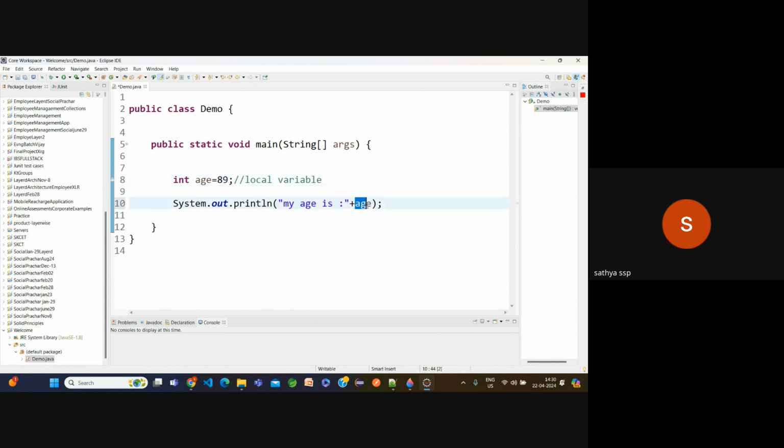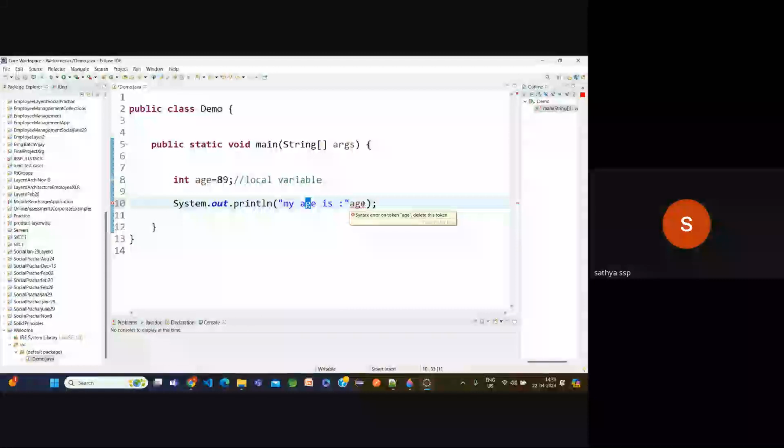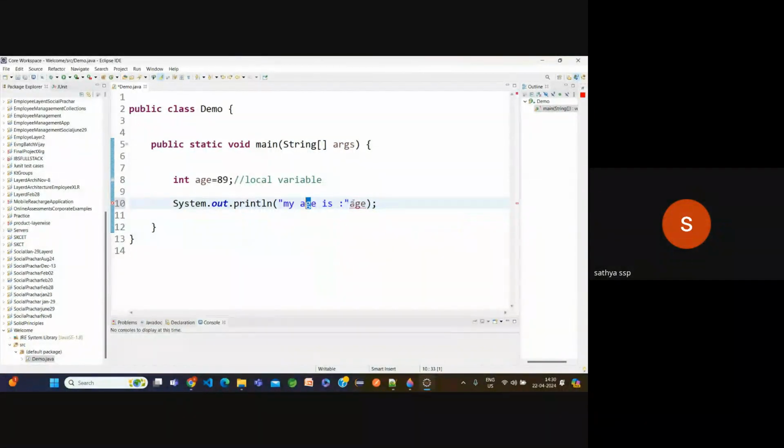In the age variable we have 89, right? If you want to print 89, we need to use the plus symbol, concatenation. Otherwise, if I'm not using the plus symbol, it is confusing which one is a string. A string means double quotes only. But in this case, with everything written inside, it is confusing which one is the string part. That's why I differentiate it by using the concatenation operator.